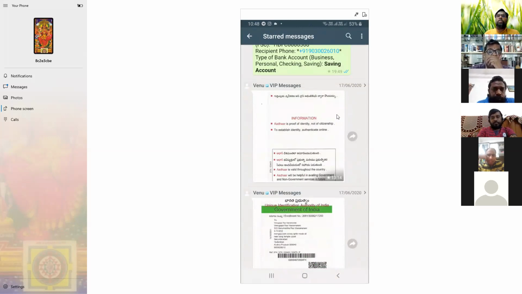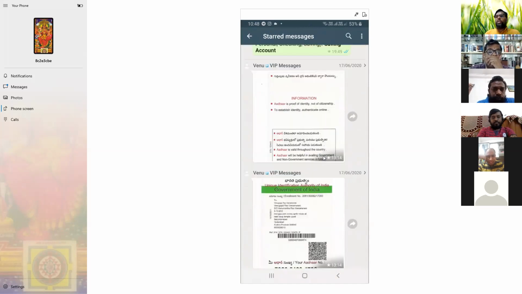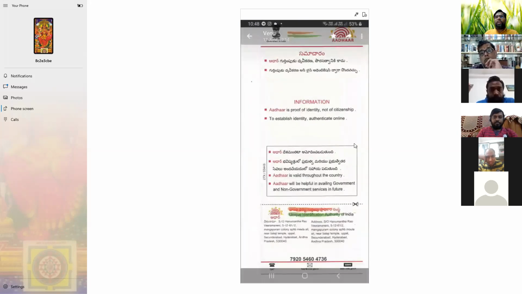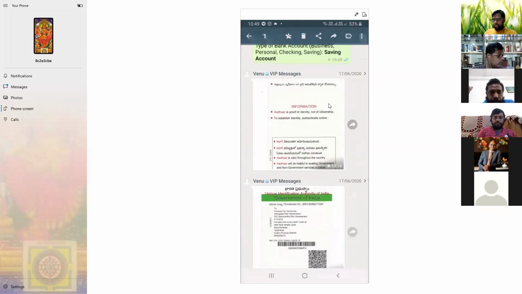For example, I send couriers to different countries. Whenever I send, they always ask for my Aadhaar card. Where can I get my Aadhaar card? I go to search. My Aadhaar card is there. I'll click here and forward it directly. That goes to Farid, who always asks for the Aadhaar card. I'll just forward it here and it goes to him. I need not search. Another thing, many of my clients ask for my bank account.